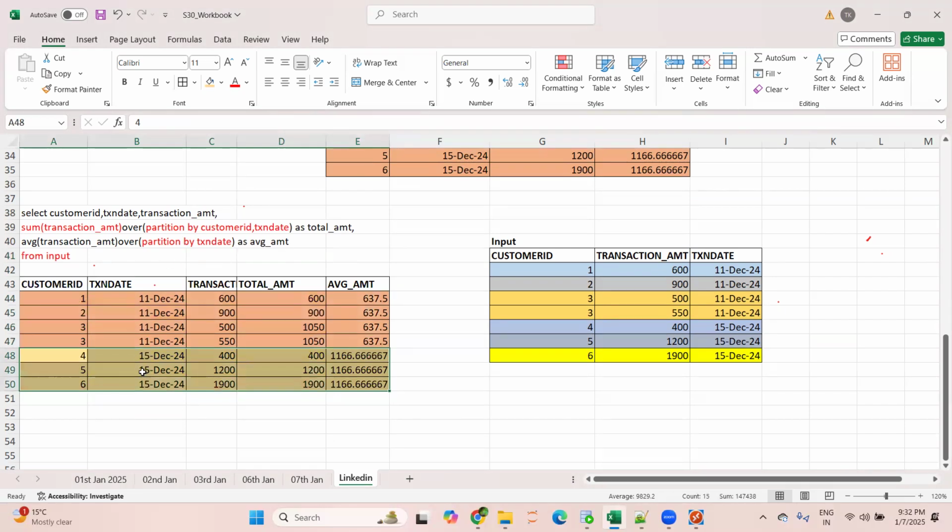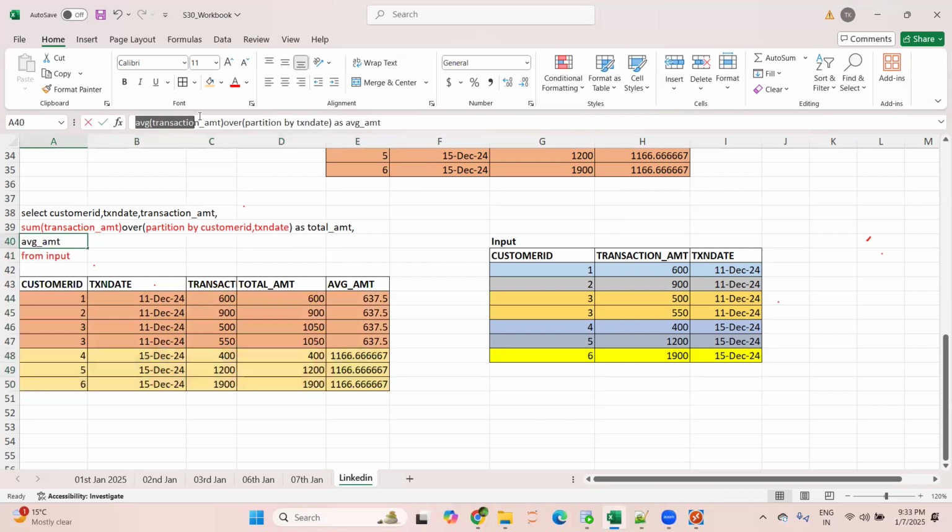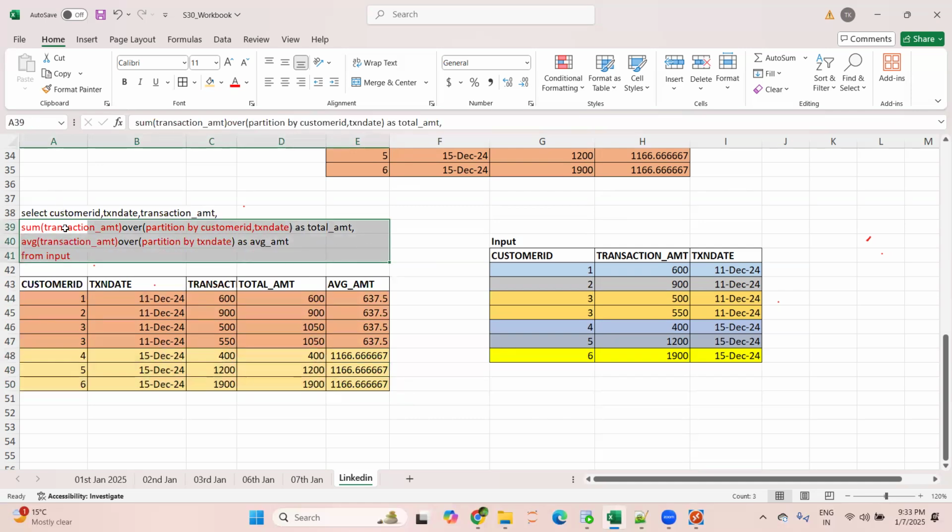Now the engine has created a partition, but for this partition, what do you want to do? You want to derive the average. So the engine will derive the average. The average for this is 637.5 and for this it is 1166.667. So that is why we derive both the window functions in the same SQL query. Is this clear now?